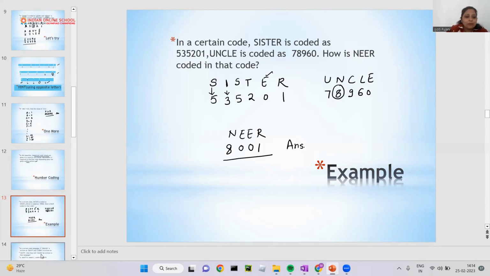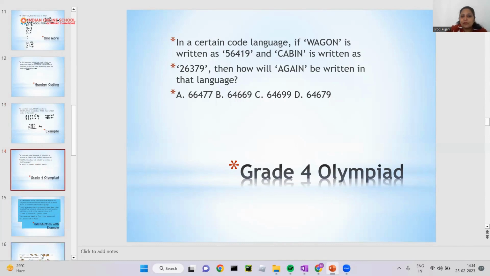Okay, so now I'm moving to the next one. This is a grade 4 Olympiad question. It has already come in Olympiad level. So we can start with that.